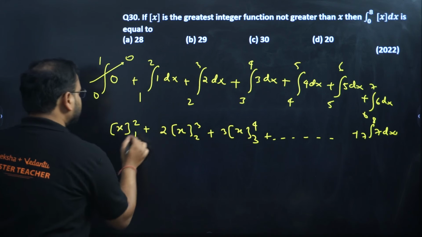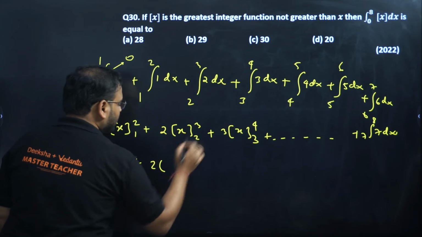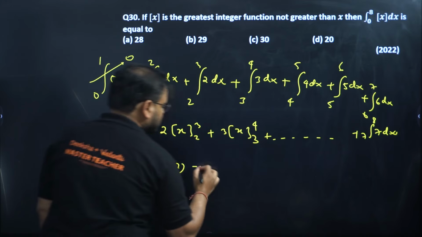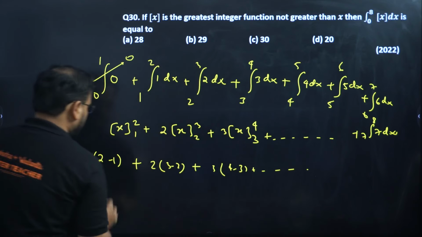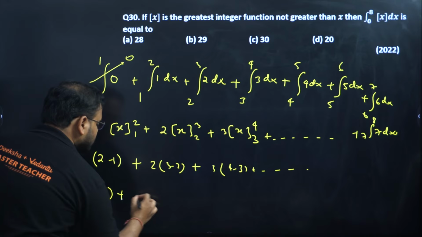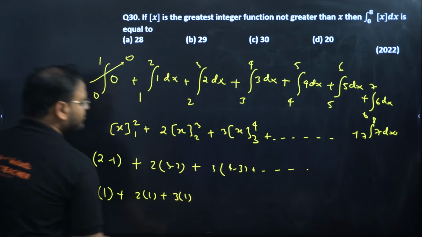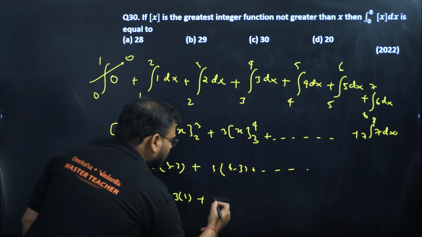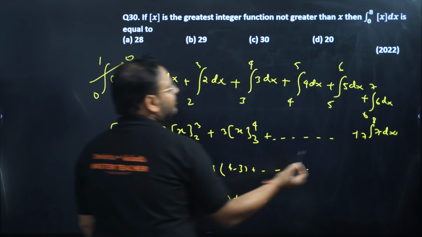Check carefully over here. What is this? 2 minus 1. What is this? 2 into (3 minus 2). What is this? 3 into (4 minus 3). Check carefully. What is this? 1. What is this? 2 into 1. What is this? 3 into 1. The next will be 4 into 1. Next will be 5 into 1. And we have all the way till 7.